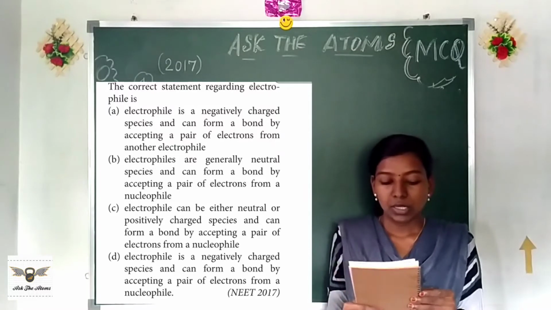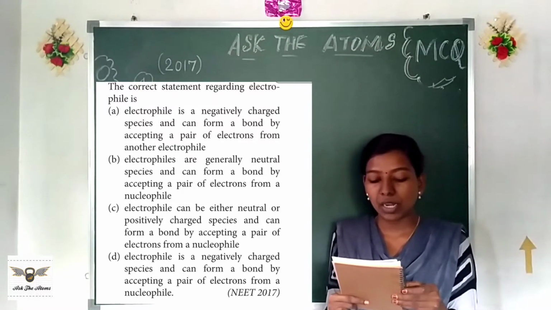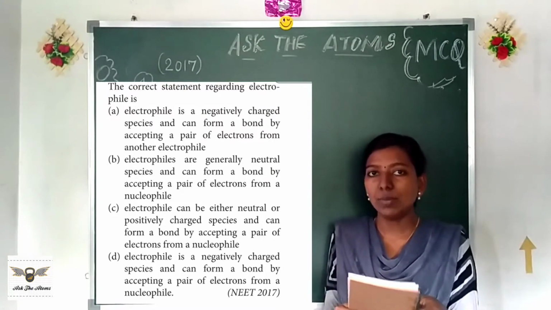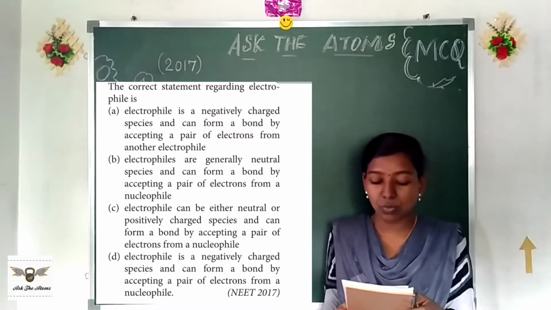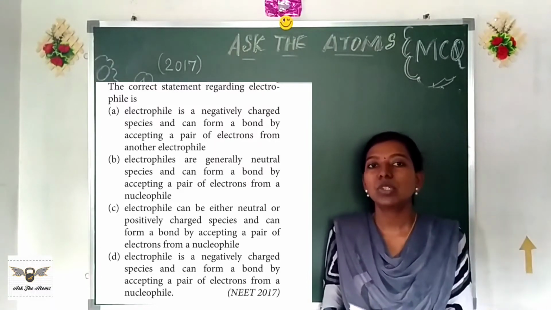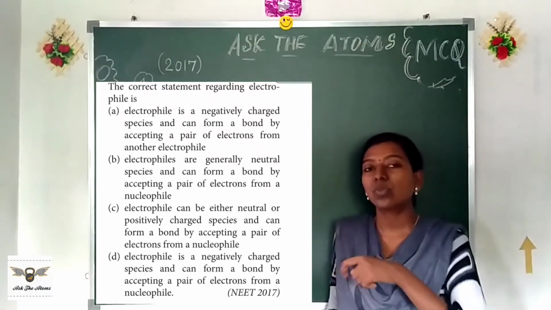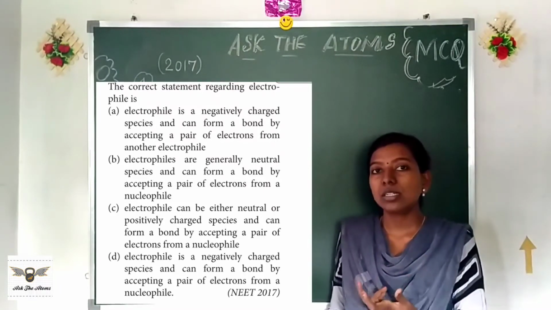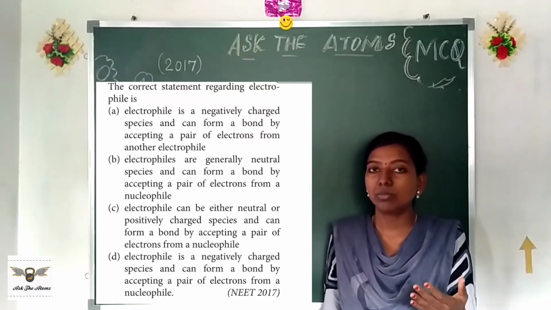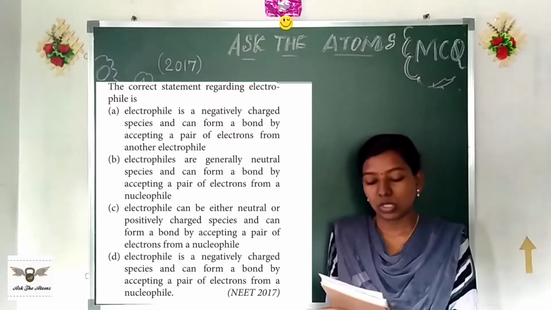Option B, you come to. Electrophiles are generally neutral species and can form a bond by accepting a pair of electrons from nucleophiles. Here, this statement seems true. It's not false, right? It seems true. But in chemistry or in any exam or any MCQ you are trying to attempt, please make sure you go through all the options in such kind of questions, because there can be some other option that gives you a better answer than the previous. So please go through all of the options, then you decide which is going to be your option.